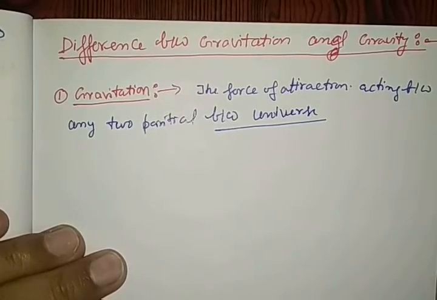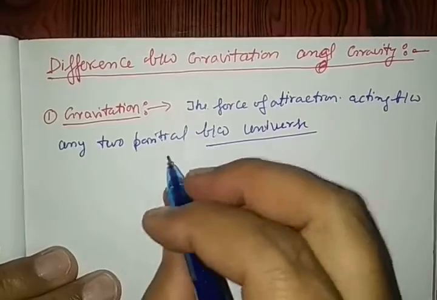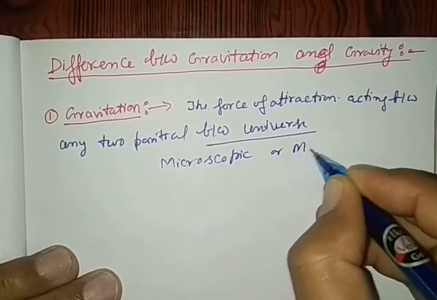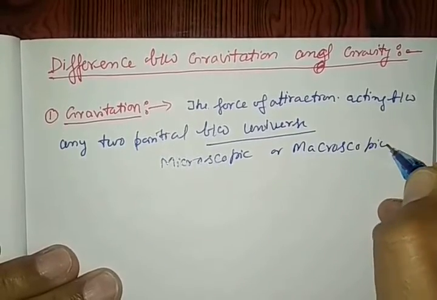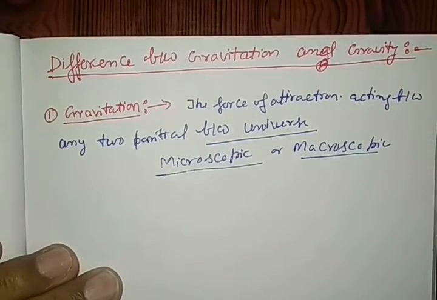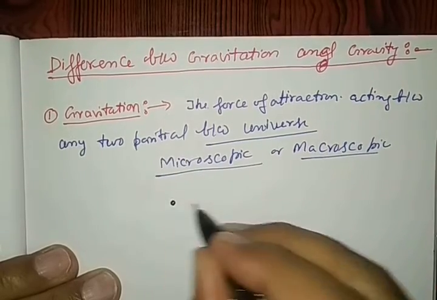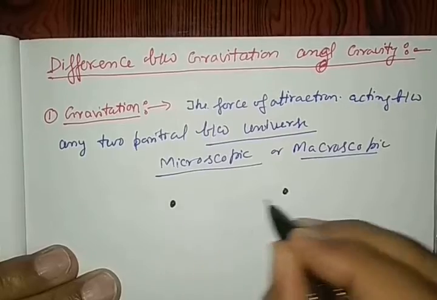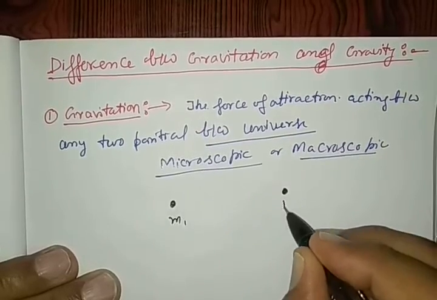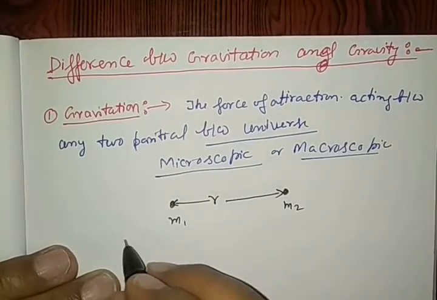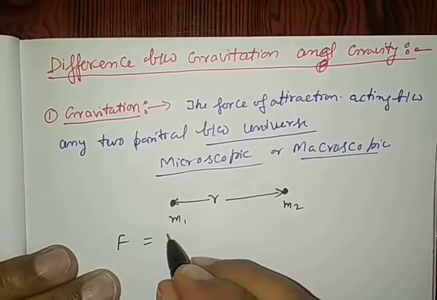Either terrestrial body, celestial body, or microscopic. Any two bodies in the universe, the universal gravitational force of attraction acts between any two bodies in the universe. Let us have two bodies here in the universe, M1 and M2, separated by a distance r. So the force of attraction acting between the bodies is given by the formula.